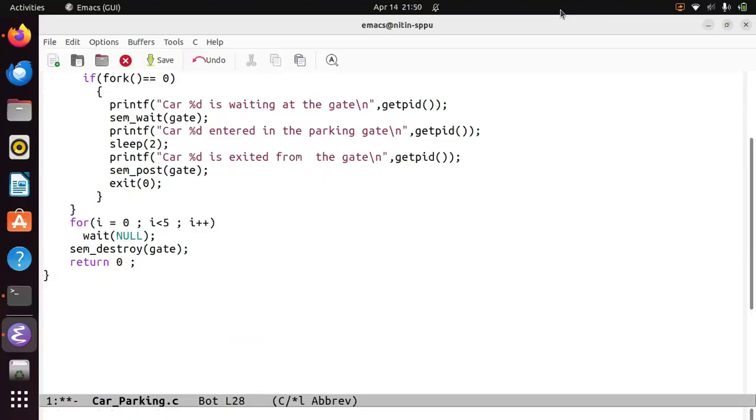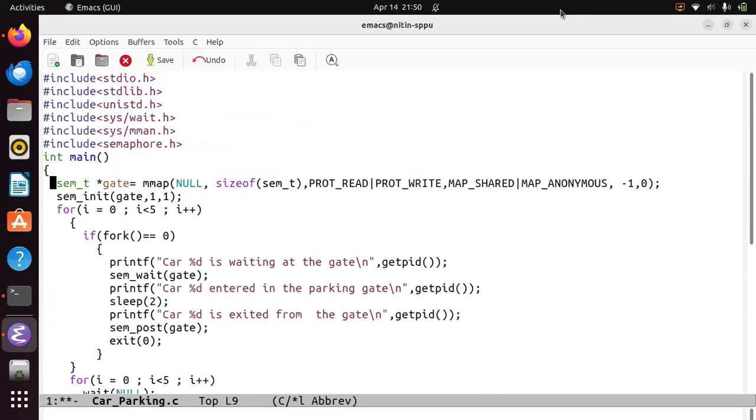So if you see, since our cars are separate processes, they cannot see each other's memory. So we create a shared gate using mmap. So this was the shared gate that we created. Right? This becomes the central control point. So the gate is initialized to value 1, correct? With this, only one car passes at a time.